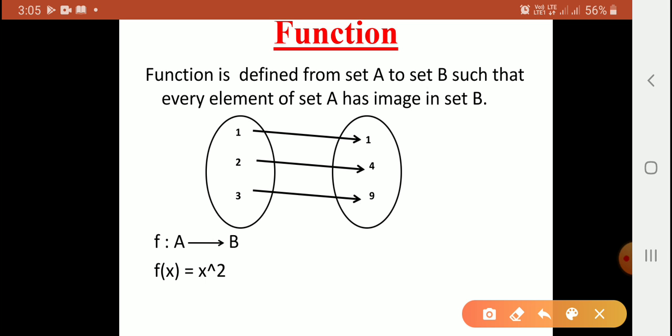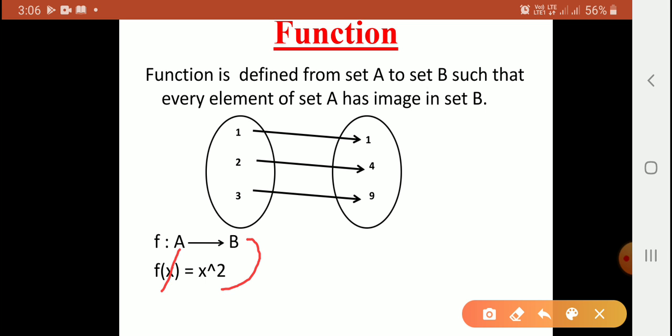This x belongs to the set A and this x square belongs to the set B. That is, for every x belonging to A, if x square belongs to B, then f is a function.